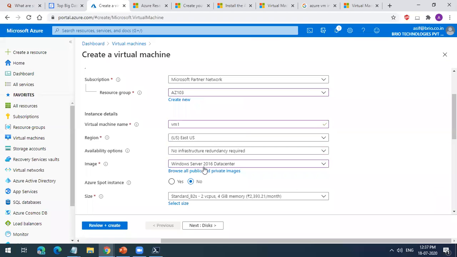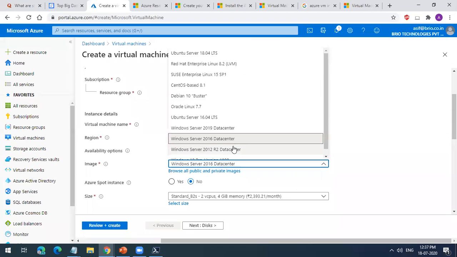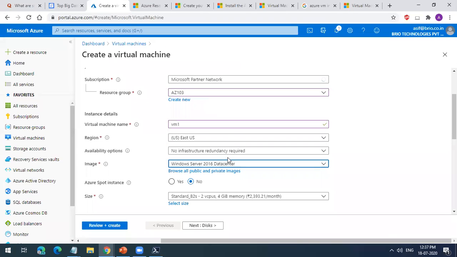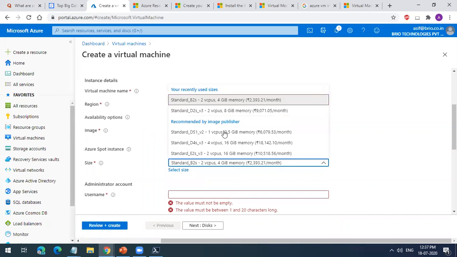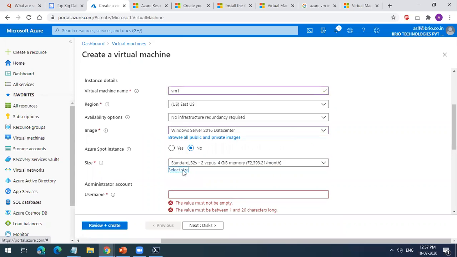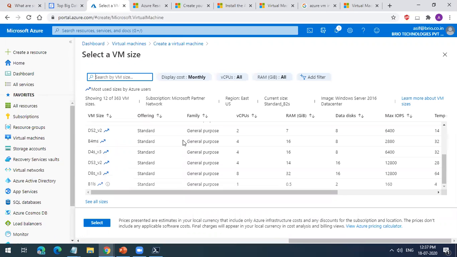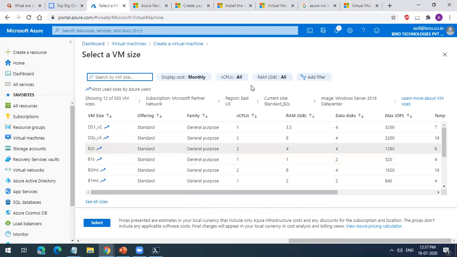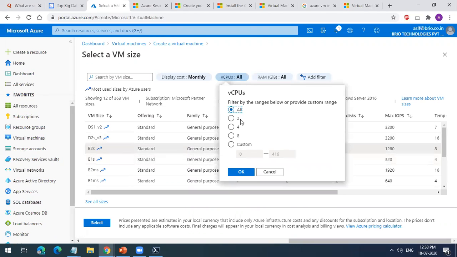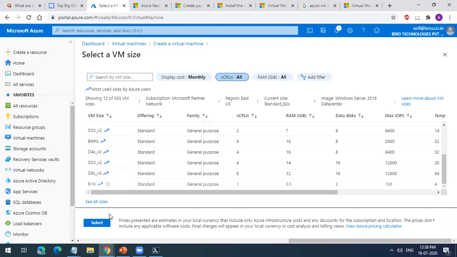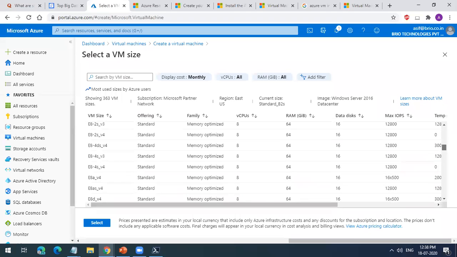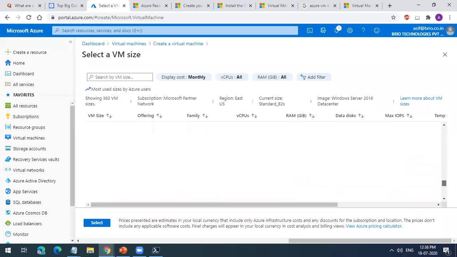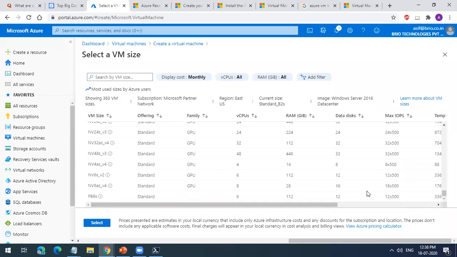So I am creating a Windows VM. If I select this, it will give me all the operating systems which are available. So I'm selecting Windows 2016 Datacenter. And here I can select the available machine types. If I click here on size, it will give me all the sizes which are available. I can select the minimum cores I require. If I click all sizes, I will see all the machines which are available for me to create, which we talked about, various different machines.